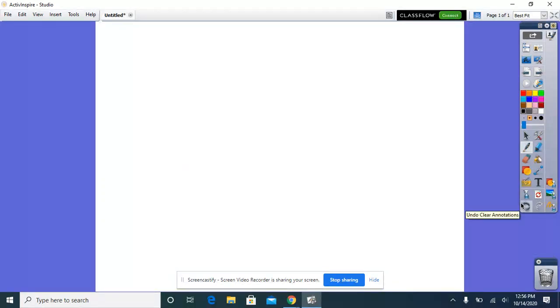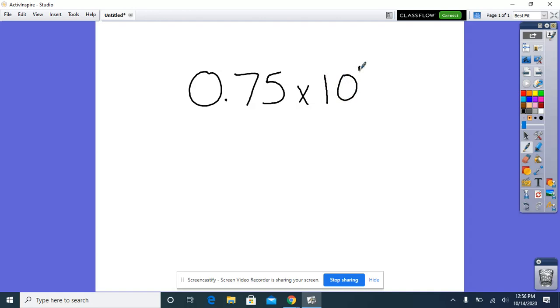So if I have the decimal 75 hundredths multiplied by 10 to the first power, we know 10 to the first power equals 10. To multiply 75 hundredths times 10, all I need to do is see how many zeros this exponent has. With just 10, because 10 to the first equals 10, it has 1 zero.